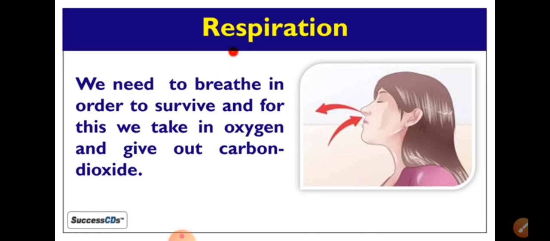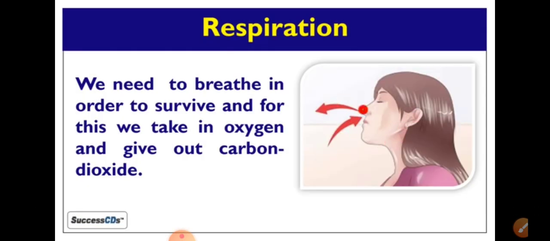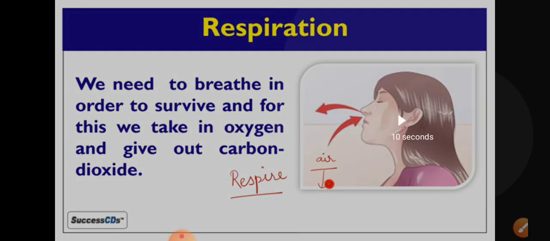Now, what actually is respiration? We need to breathe in order to survive, and for this, we take in oxygen and give out carbon dioxide. You can see from this simple diagram that this lady is releasing carbon dioxide and taking in oxygen. This process is known as respiration. We breathe through the nostrils, release carbon dioxide, and take in air. Air is a mixture of different gases.